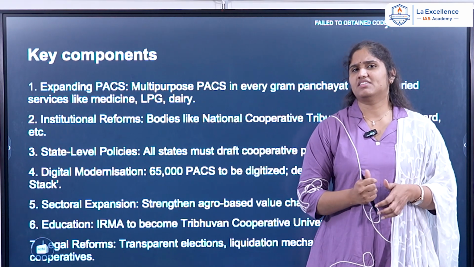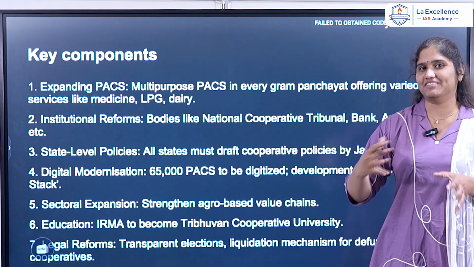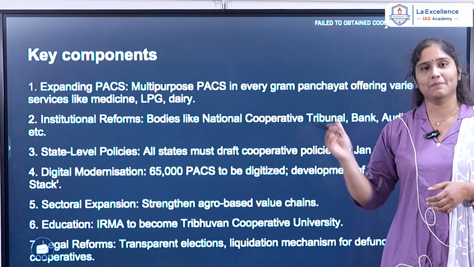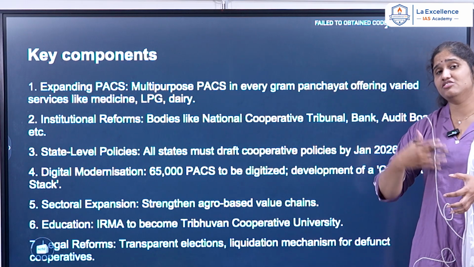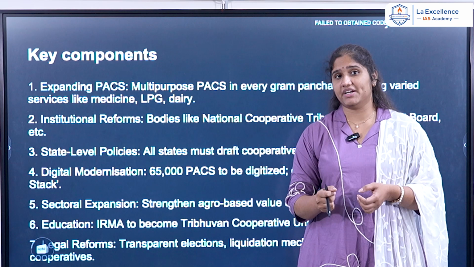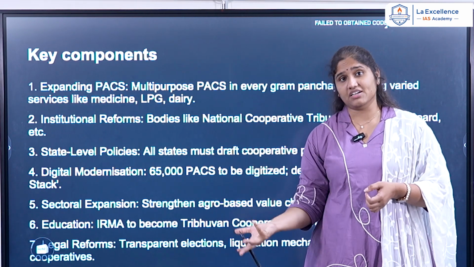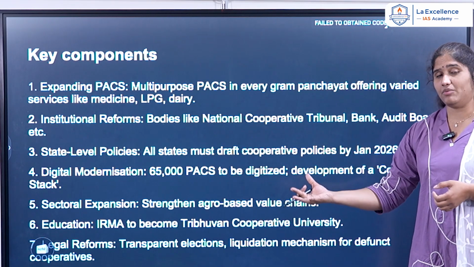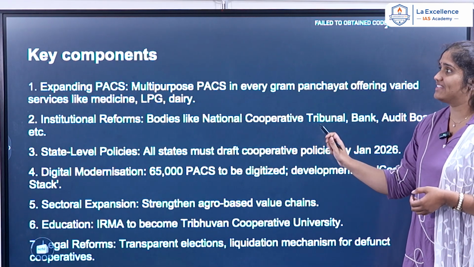Now, what are the 3 key components this policy is targeting? First, we have to expand the PACS. Every gram panchayat will have one PACS, primary agricultural cooperative society. Second, there are some institutional reforms. For example, they are trying to establish a National Cooperative Audit and Accounting Institution, or a National Cooperative Excellence Center. There is a large amount of reform going on, and these reform institutions will align with the different tribunals and banks.